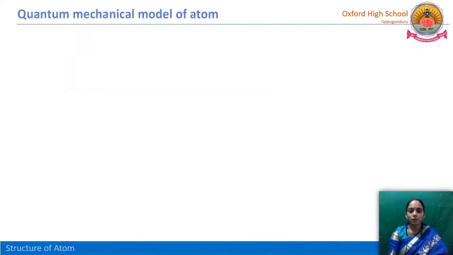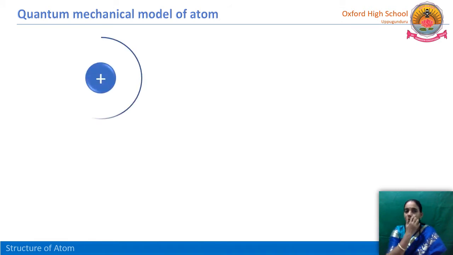Quantum mechanical model of atom. This is the proposed model of atom, and we know that there is a positively charged nucleus, and around this nucleus the negatively charged subatomic particle, the electron, is revolving in a particular path, which is called an orbit.